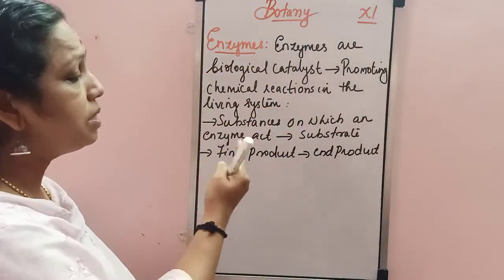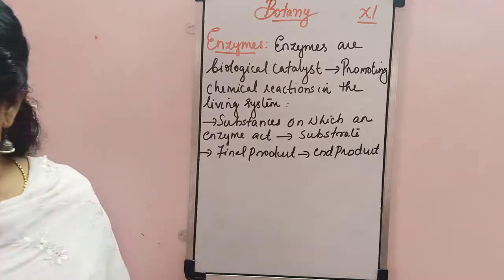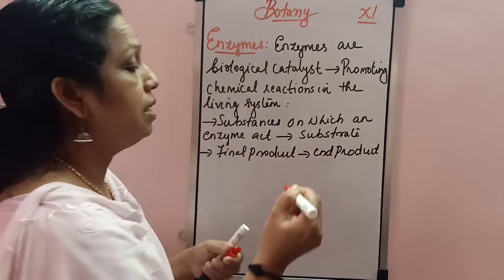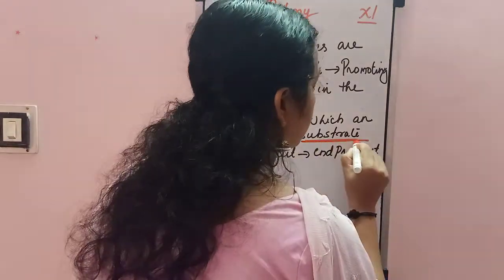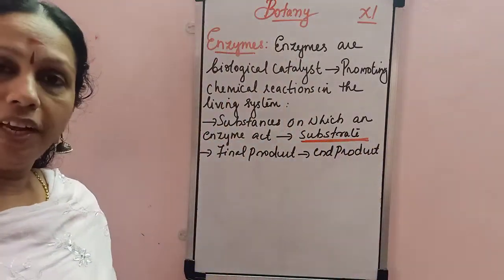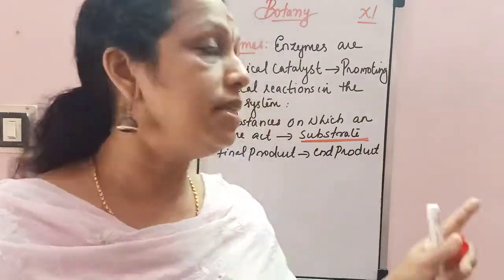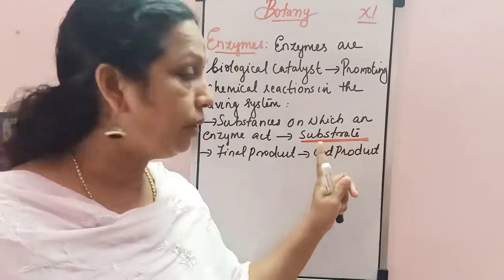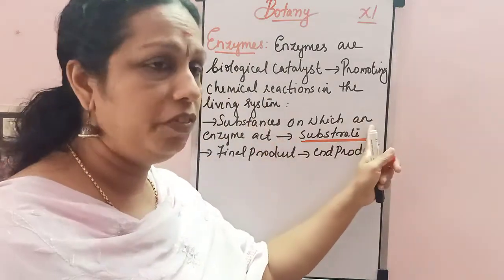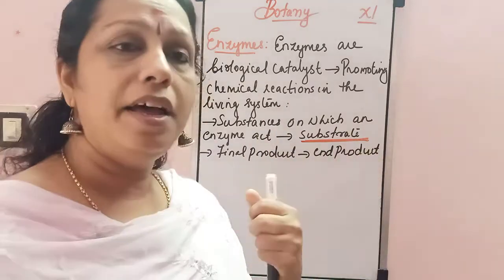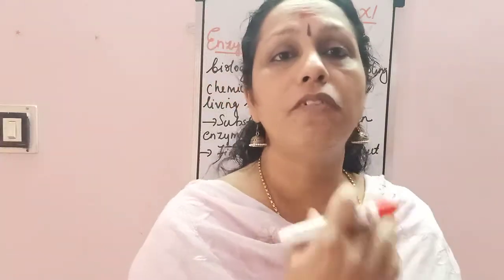Okay, and the substance on which an enzyme acts, we call that substance a substrate. Okay, wherever this enzyme acts, on whichever substance, we call that substance a substrate. Okay, the substance on which an enzyme acts is called a substrate, and after the reaction we will get one product now. We call it the end product.